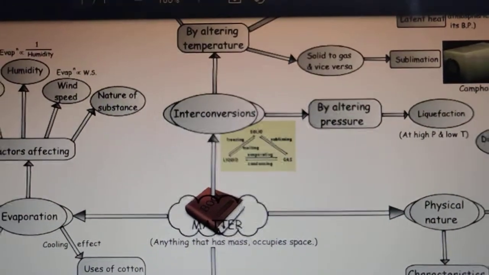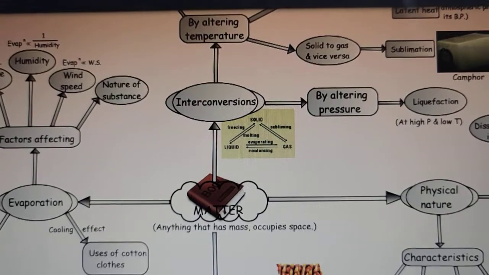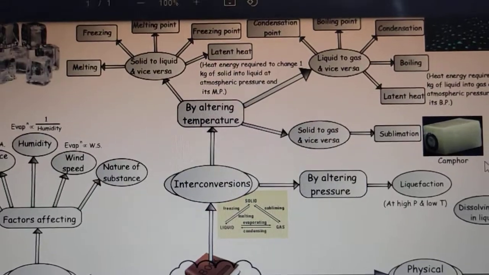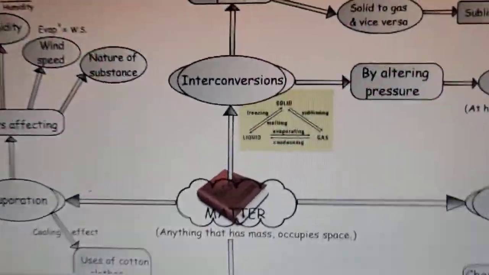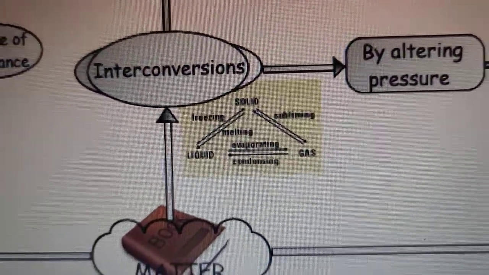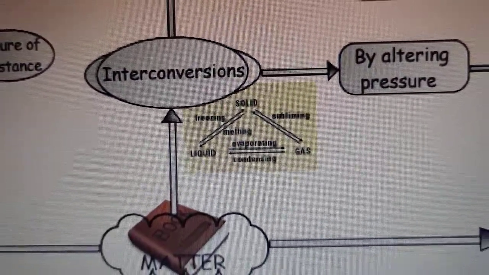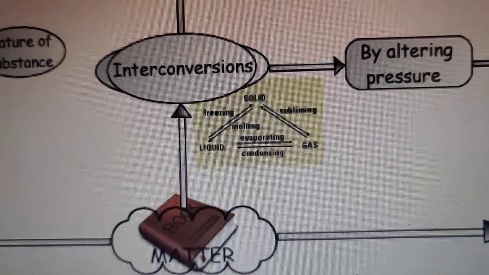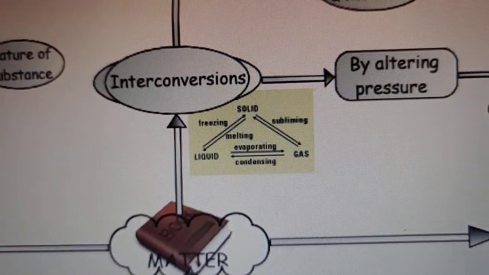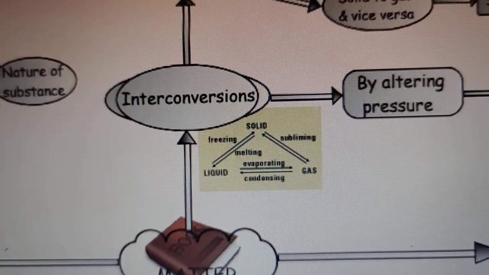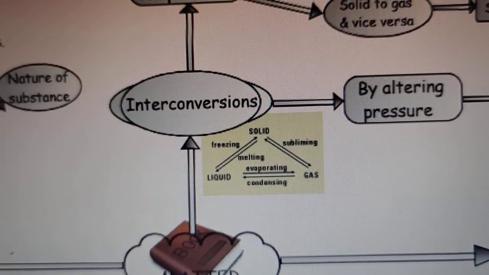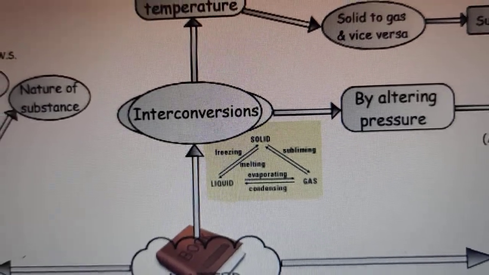Now the next thing is interconversion of states. Interconversion of states means we can convert a solid into a liquid and a liquid into a gas, and the vice versa can also be done. We can attain this conversion through freezing, melting, evaporation, condensation or sublimation.